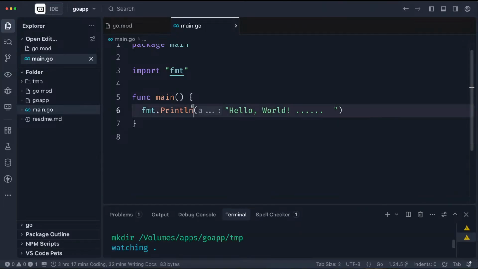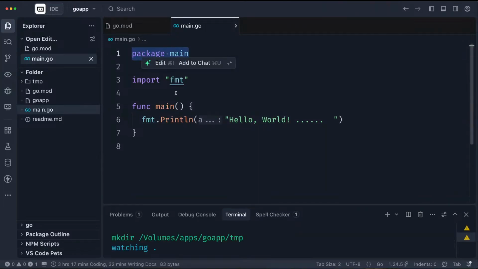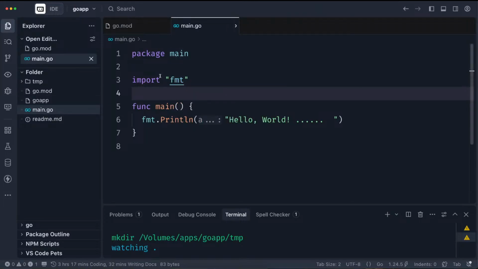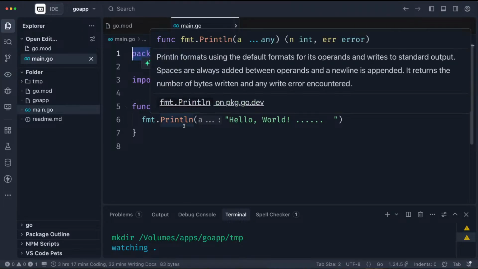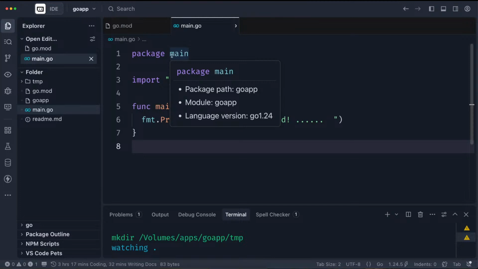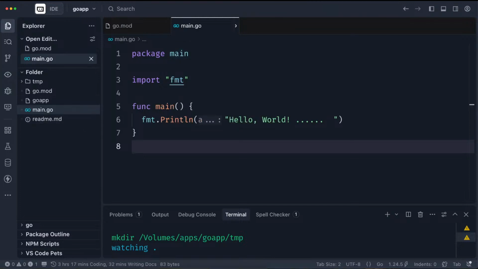The first thing we're introduced to is the package, and that's to tell the file where it is. You can't do anything without the package. The package must feature in any file that you open. So if you open a new file, you have to say where you are, right? The package. So yeah, that's the first thing.